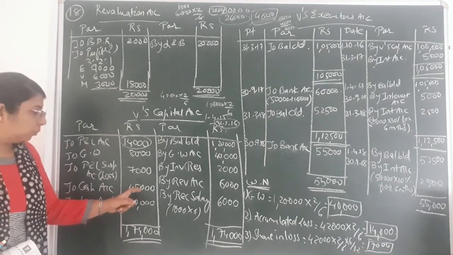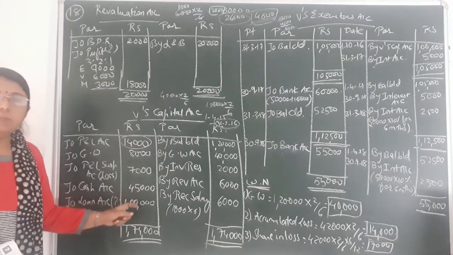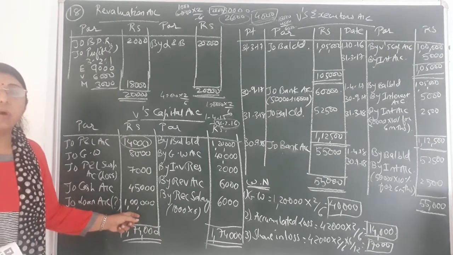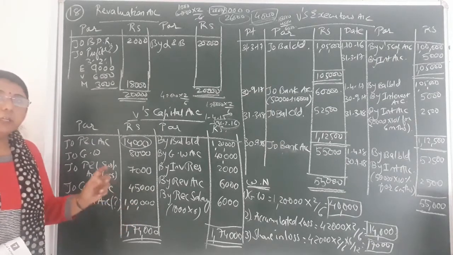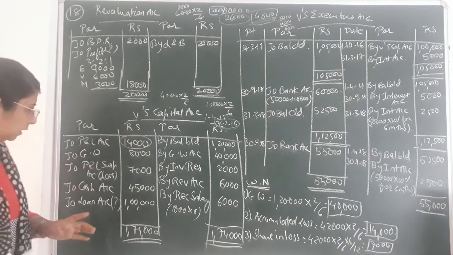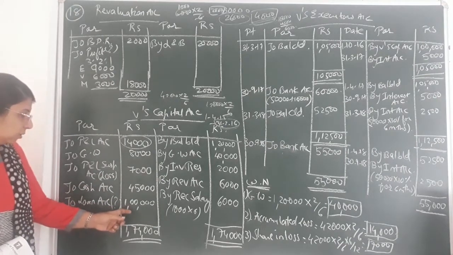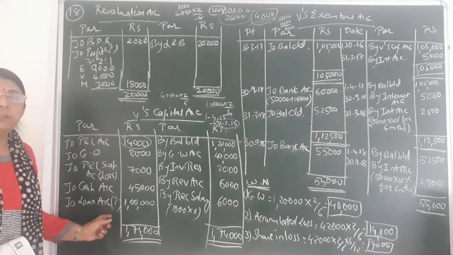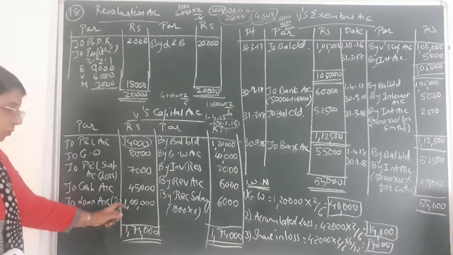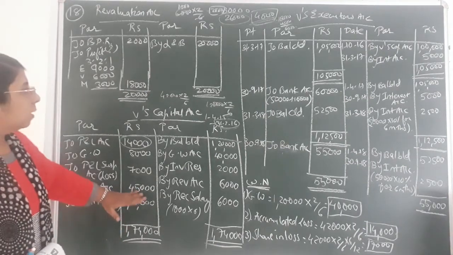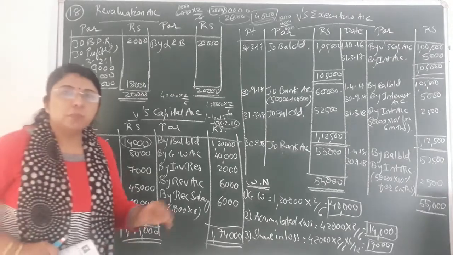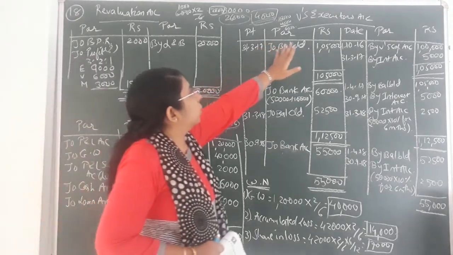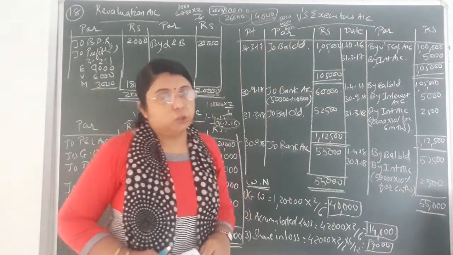After paying rupees 45,000 in cash, the remaining balance would be considered as loan of V, that will be paid in 2 equal yearly installments. So 1 lakh is the loan account that is to be paid to V's executor, that is the difference. Now after completing V's capital account, the main important point is how to prepare V's executor's account.